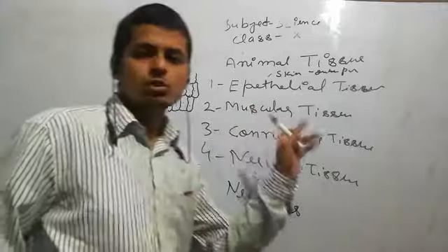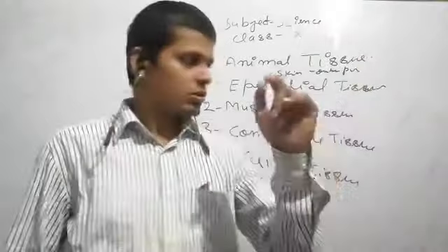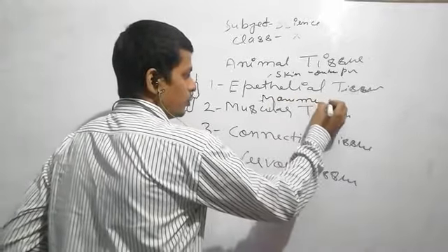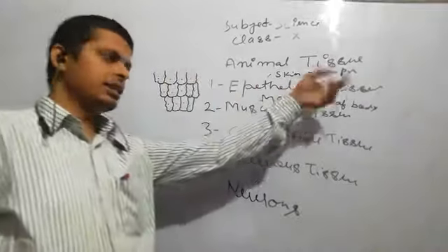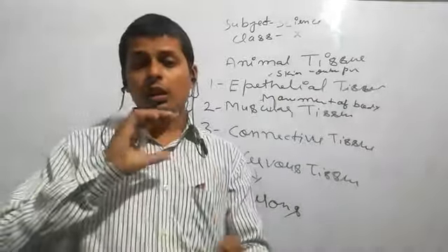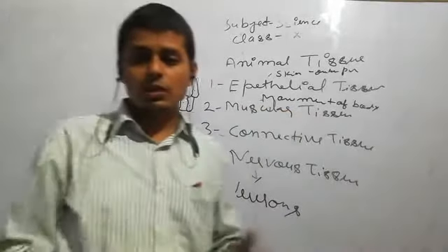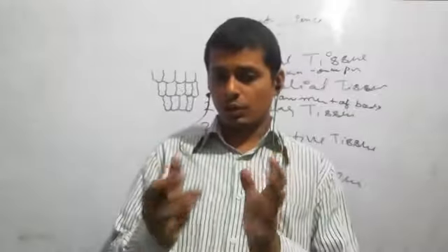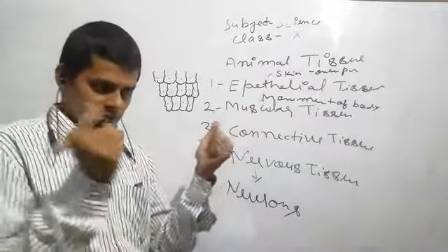Second, muscular tissue helps the movement of the body. You can remember one function for each: first, skin is the outer part; second, muscle is the movement of the body. It contains proteins called contractile proteins, which contract and relax to help the movement of the body.